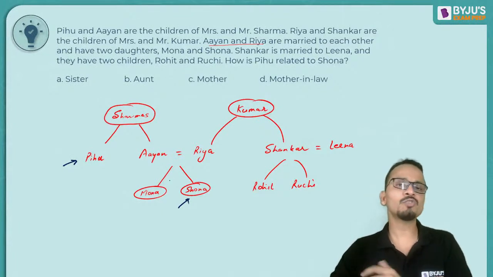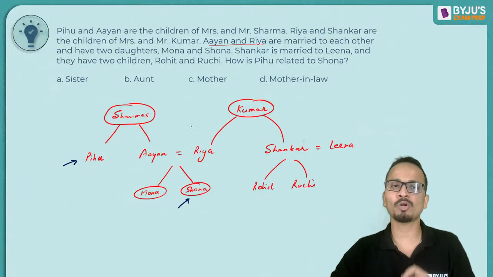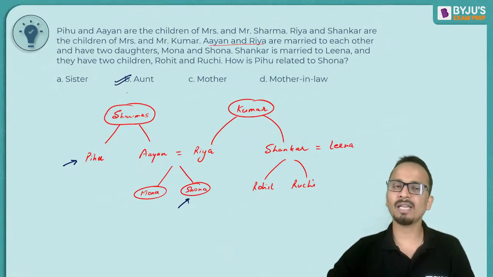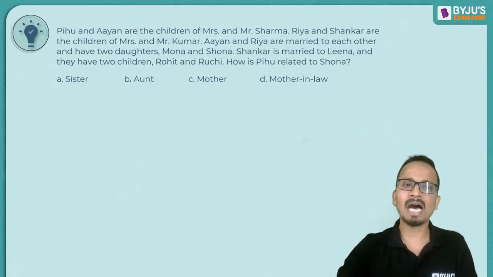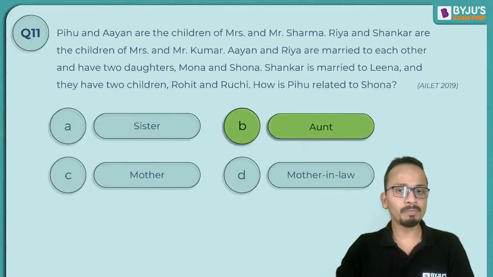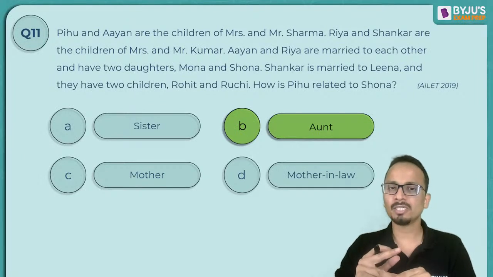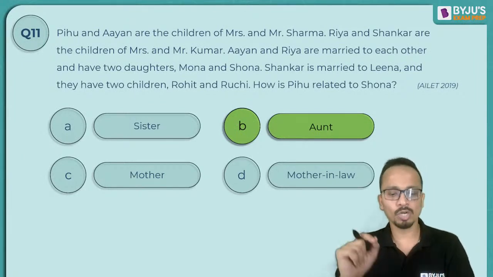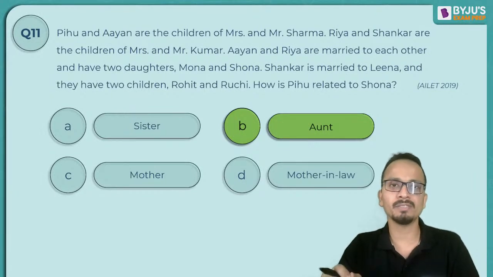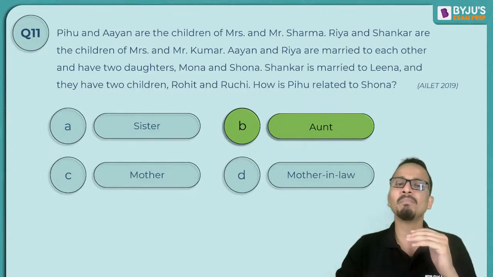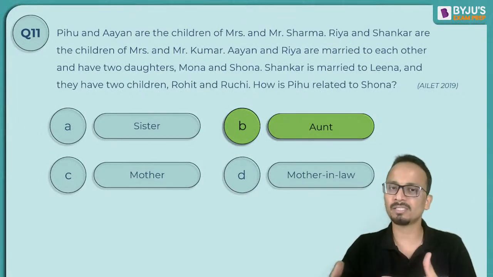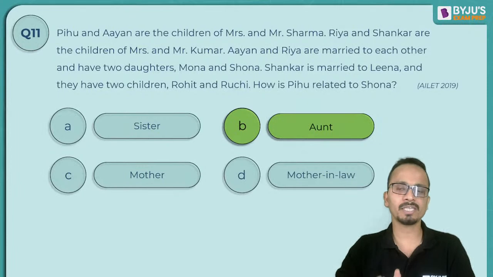Now among the four given options, we'll have to mark the most appropriate answer. And out of uncle and aunt, only aunt is given. So we will mark option B, that is aunt, as the correct answer. Now also remember one thing, since gender of Pihu was not given, our answer can be uncle or aunt. So in case one of the options would have been cannot be determined, we would mark cannot be determined as the answer. But since cannot be determined was not given, that is why we will mark the most suitable answer. So the correct answer in this case will be aunt.